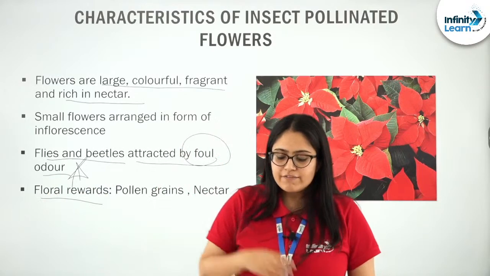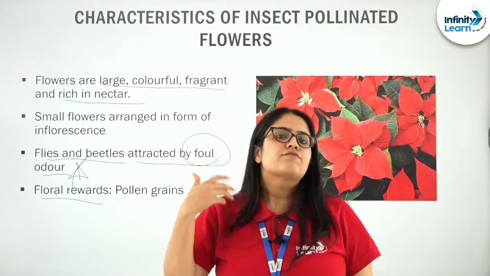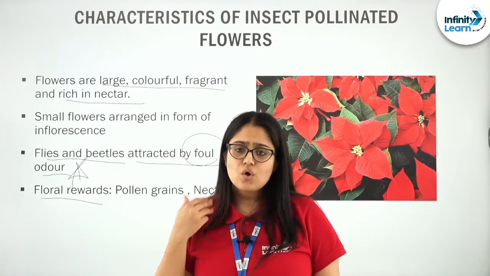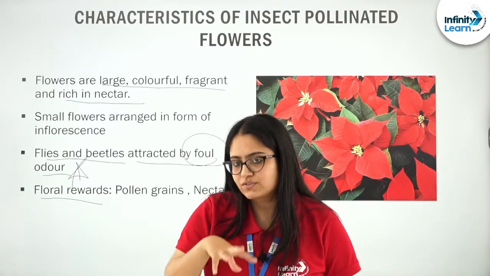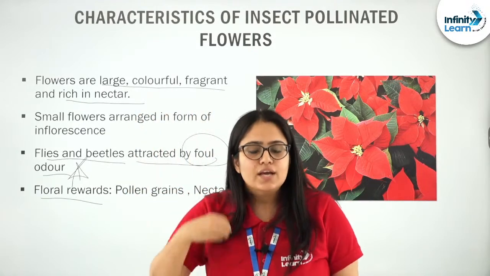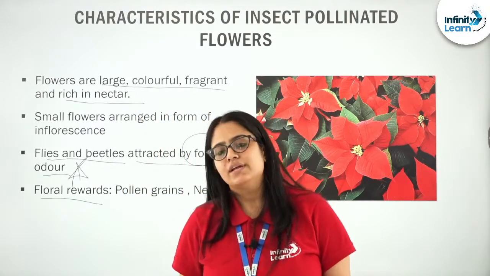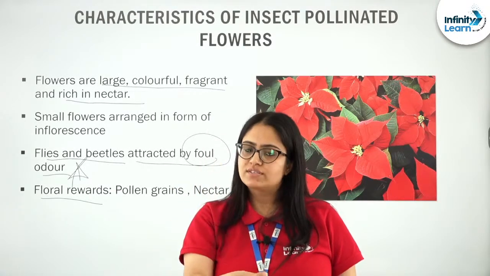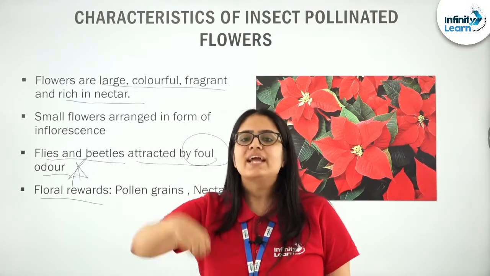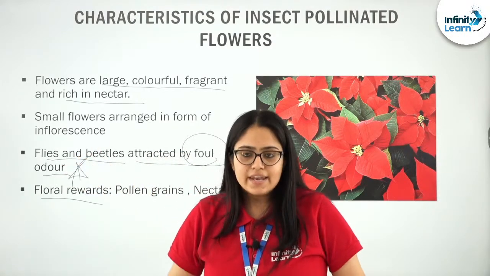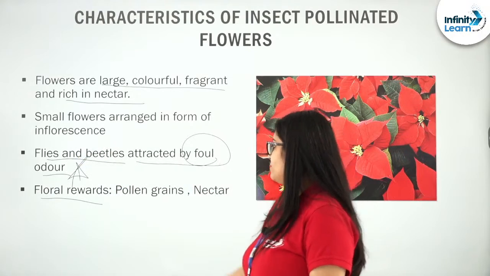And last, the floral rewards. See students, if these insect pollinated plants want to ensure or sustain the visit of such pollinators, they got to reward their pollinator with something, right. Generally the usual rewards that these insect pollinated flowers give to their insect pollinators are nectar and pollen grains. Important.